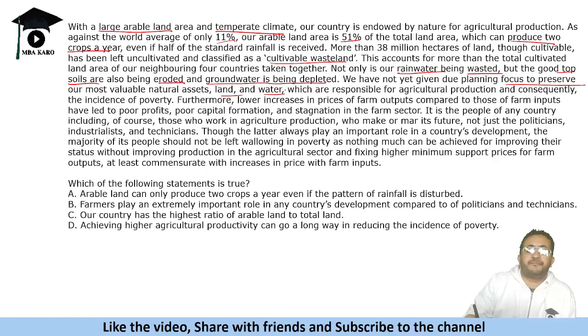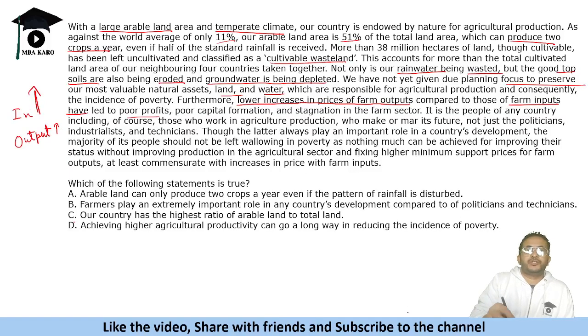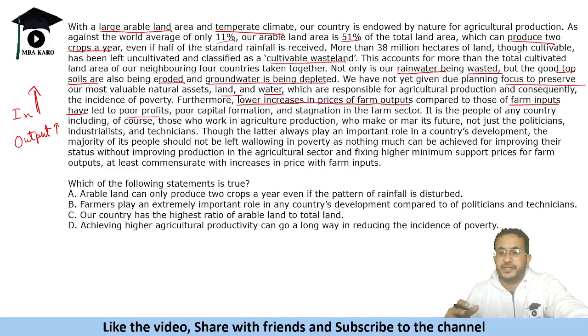That leads to poverty. Furthermore, lower increases in price from farm outputs compared to those of farm inputs have led to poor profits. So low prices, right, compared to those of farm input. So input का price तो बढ़ गया, but output का जो price है, that has not increased that much. So it has increased by a small margin, it is increased by a large margin. So as a result, less profit, poor capital formation. So that is basically impacting the farmers financially. That is what it says.